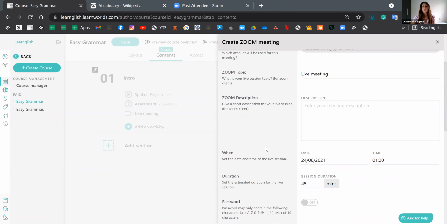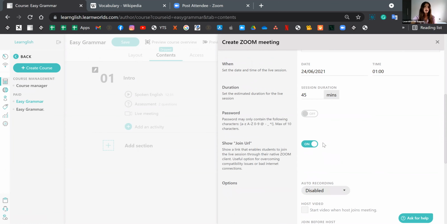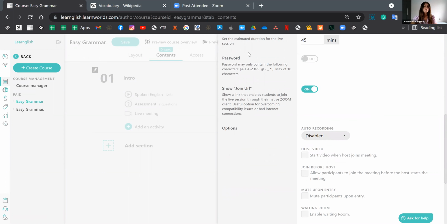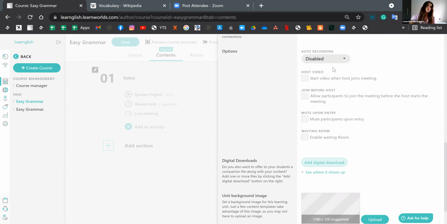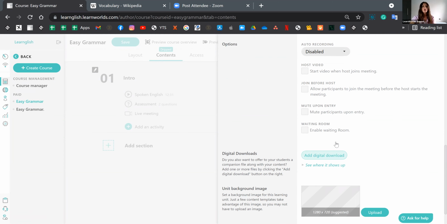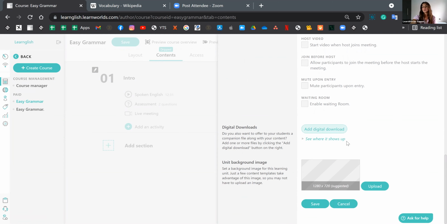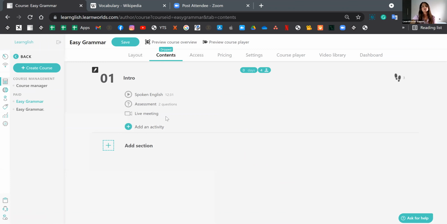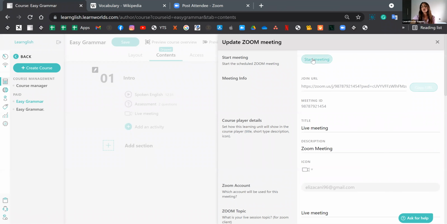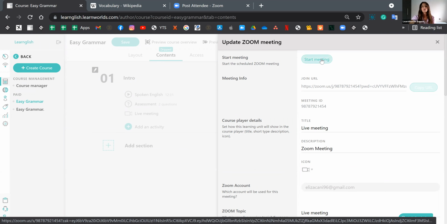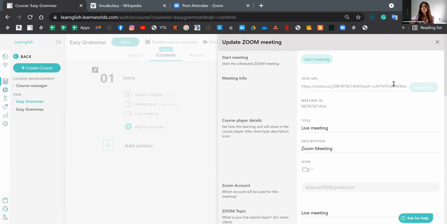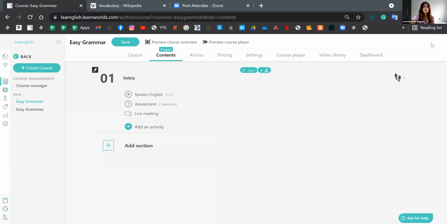Then I may also offer the ability for them to join directly through the Zoom client or not. We also have a few options regarding auto recording when the call starts, so make sure to check these out as well. And then we have the digital download section. We did see this earlier on, so if you'd like, you can add a file here or not. And I'm going to click on save. And I'm actually going to go back into the call and click on settings, and you'll see that 2 options appeared. The start button is right here if you want to start the meeting, and you also have the join URL over here in case you need to share that with anybody.